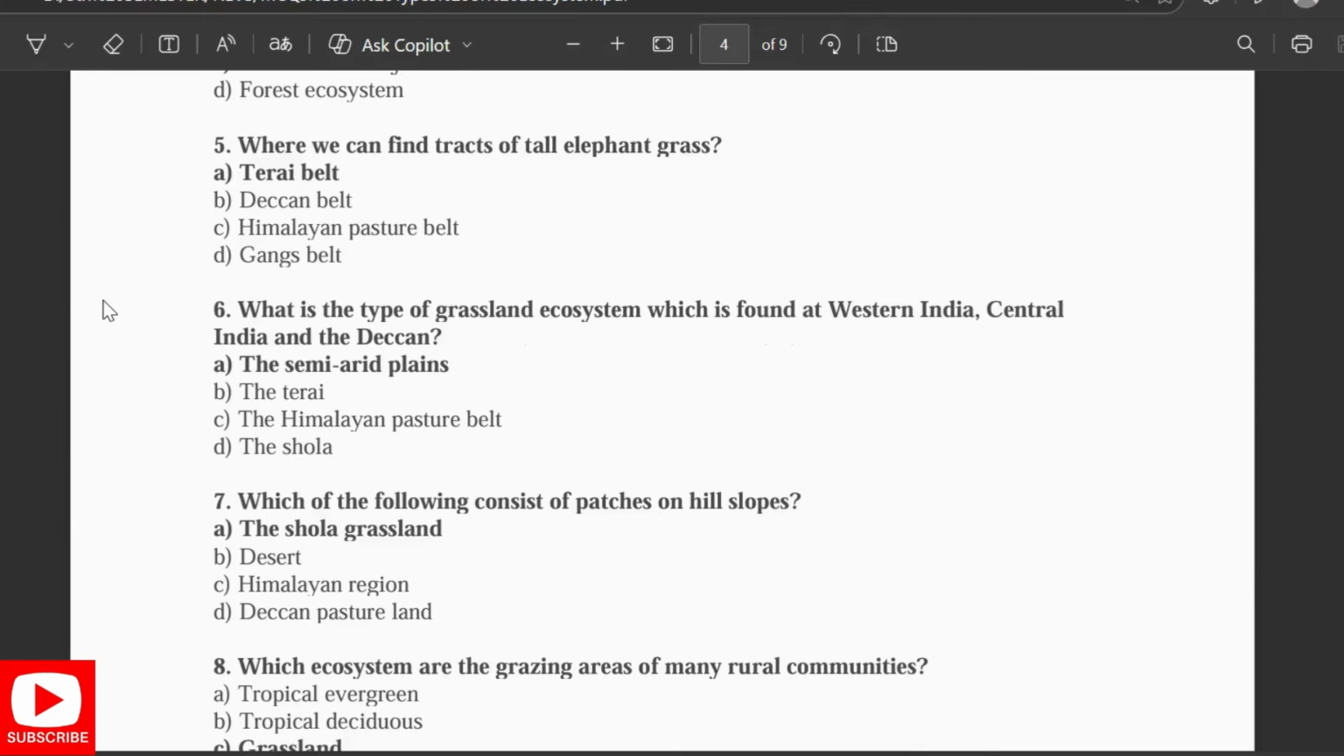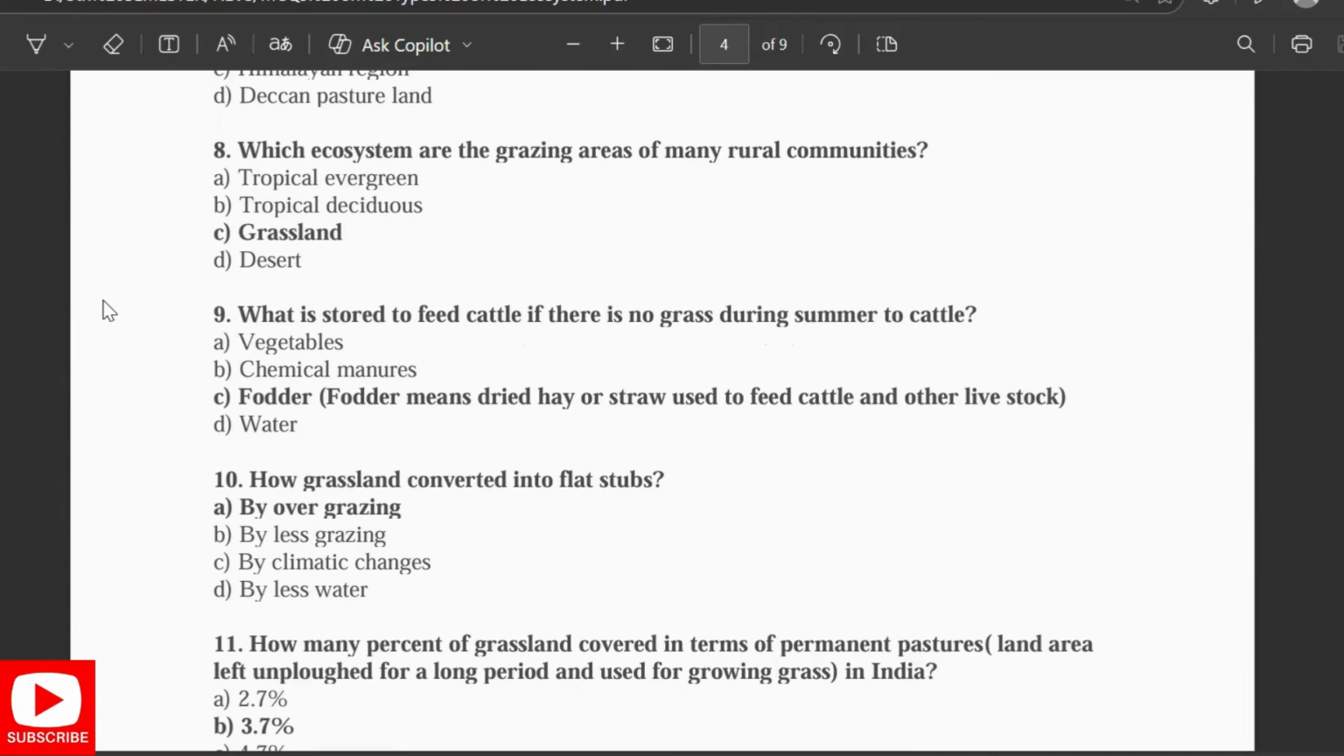It is the semi-arid plains. Which of the following consists of patches on the hill slopes? The Shola grassland. Which ecosystem are grazing areas of many rural communities? Grassland. Water stored to feed the cattle if there is no grass during the summer. So fodder means dried hay or straw that is used to feed livestock.